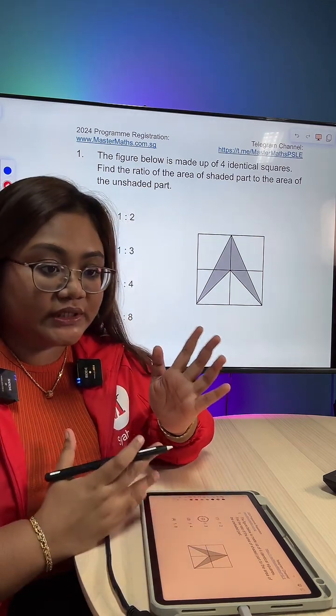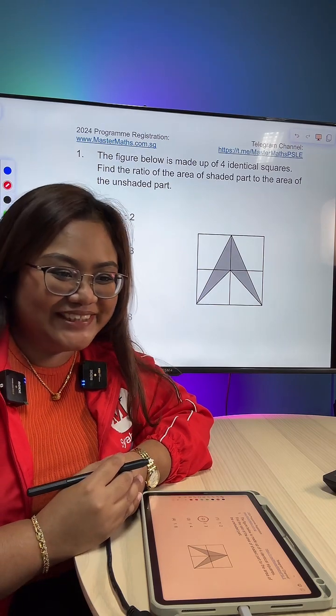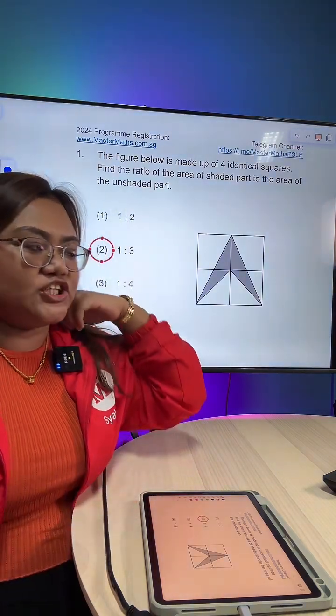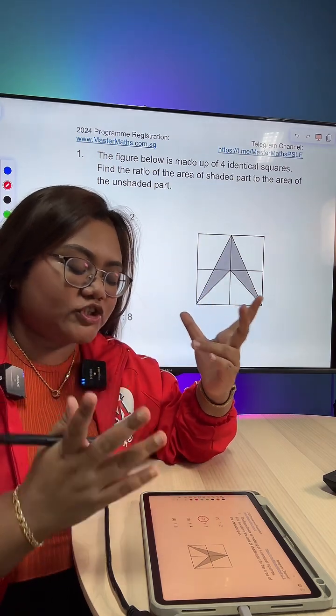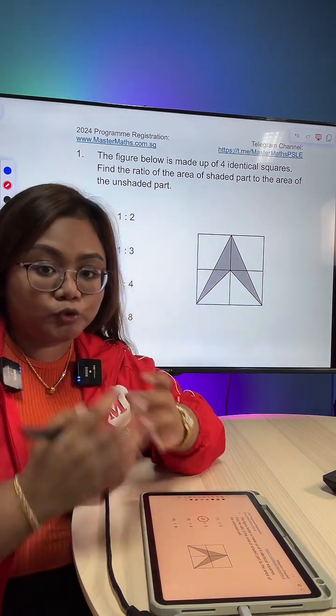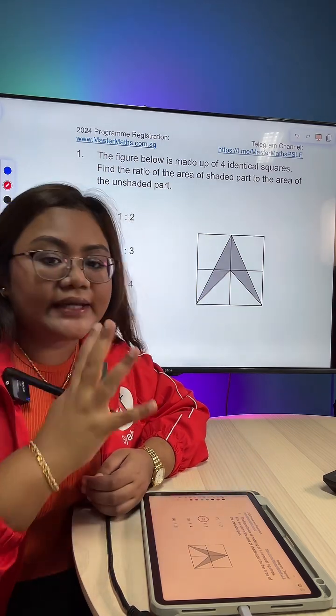Now, what we are going to do here is called spatial visualization. Basically, we are going to visualize how much of the figure is shaded. And to do that, we can use the idea of cut and paste.